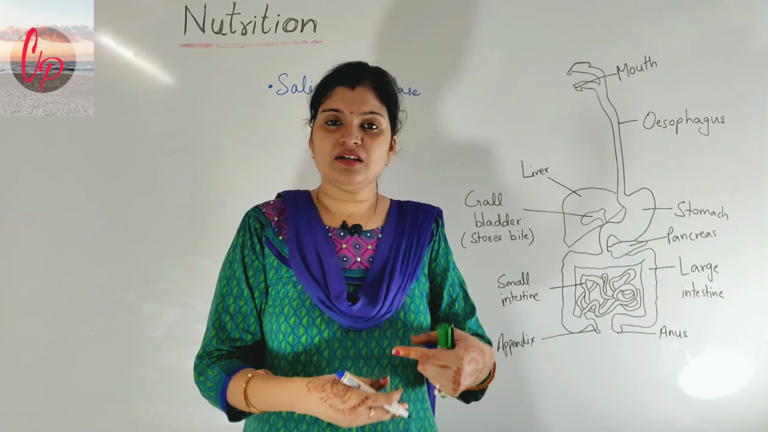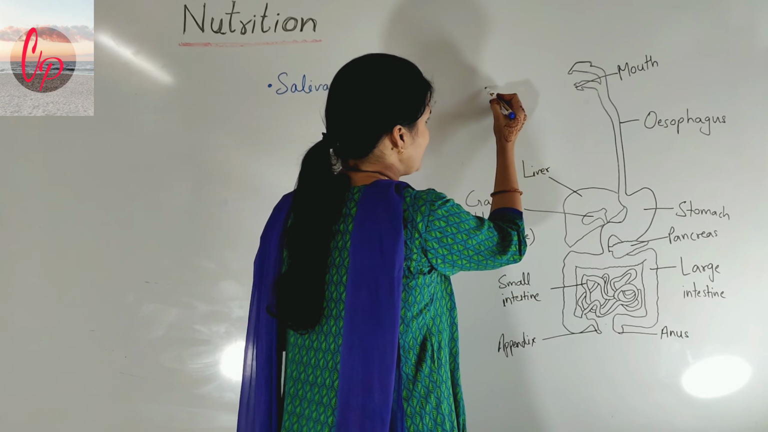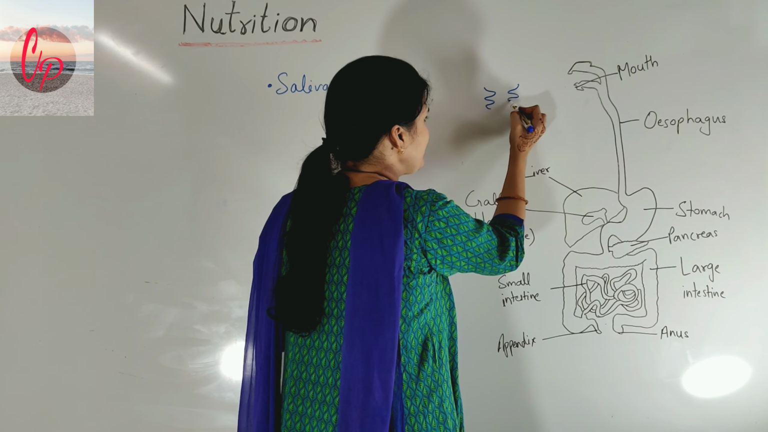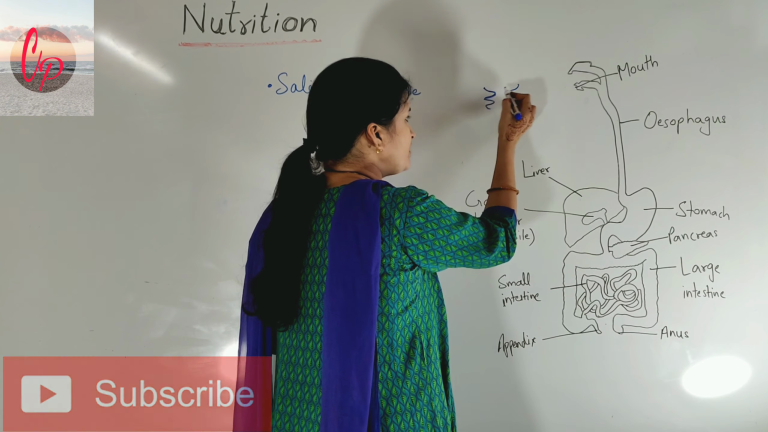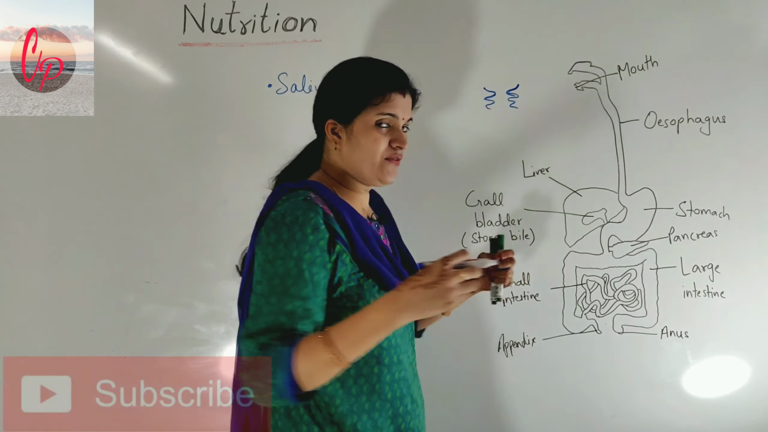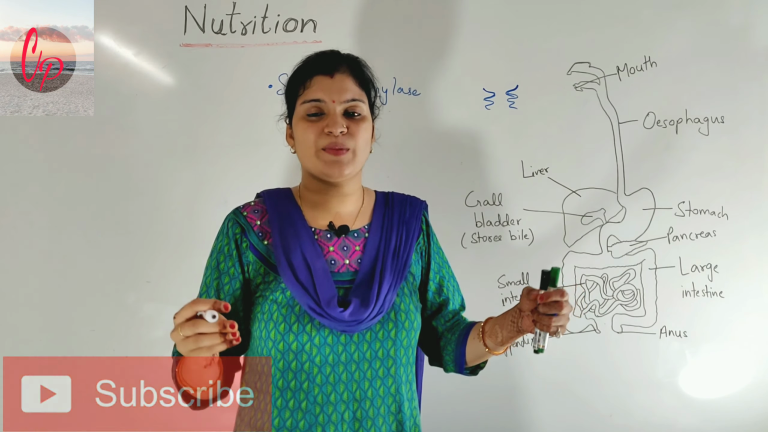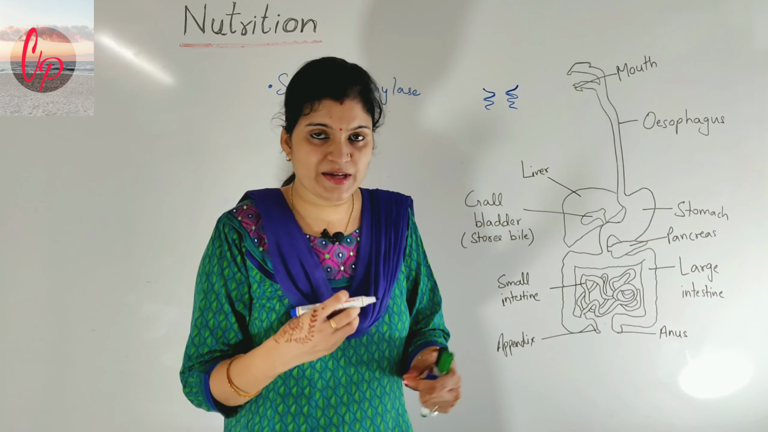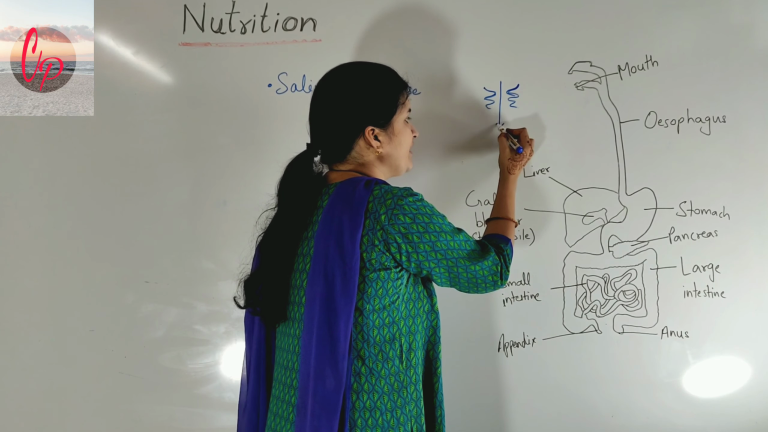For the proper forward movement of the food, a special thing happens in the esophagus, that is a rhythmic contraction of muscles. Suppose these are the muscles, they will do rhythmic contraction. Once they will contract and once they will expand. So why is this contraction and expansion happening? It is happening to push the food in the forward direction.